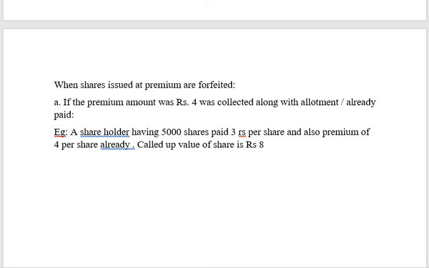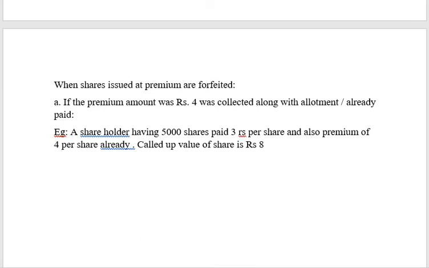Alright. So now what would have been the journal entry that you would have passed when you would have received the money? Share capital would be credited by 8 rupees. Securities premium will be credited by 4 rupees. Correct? Share capital will only be for called up value 8 rupees. Securities premium will be for 4 rupees.